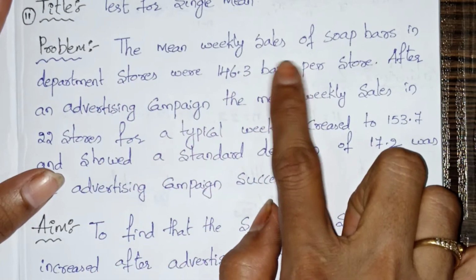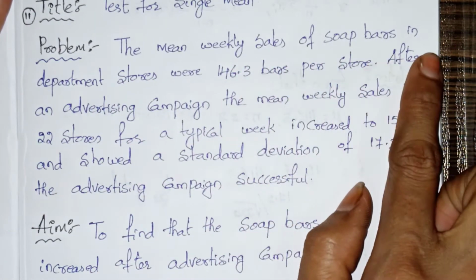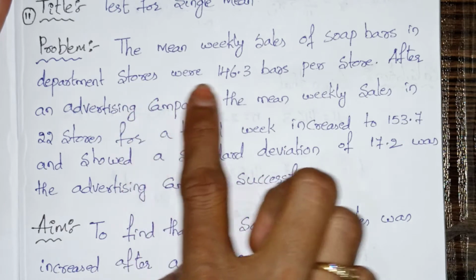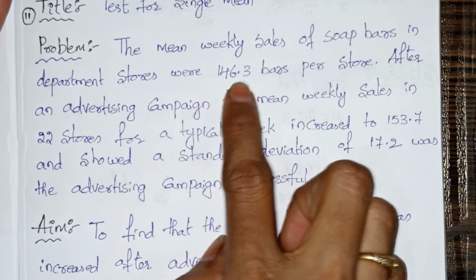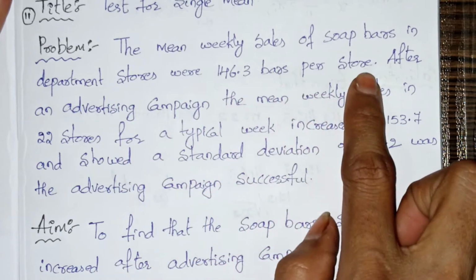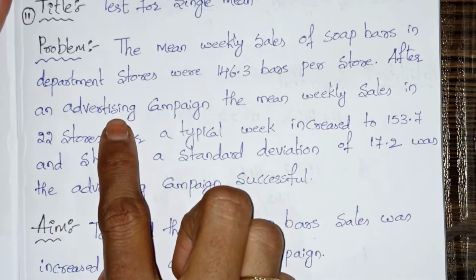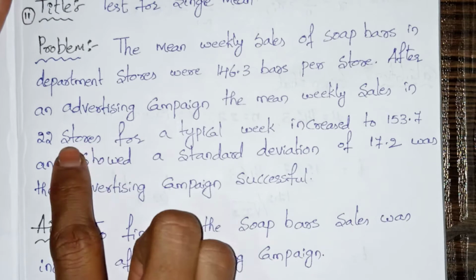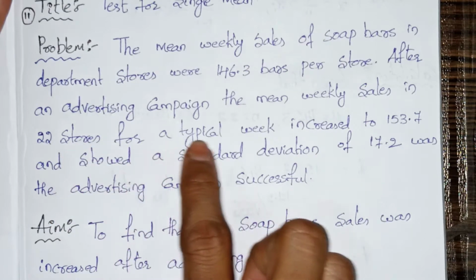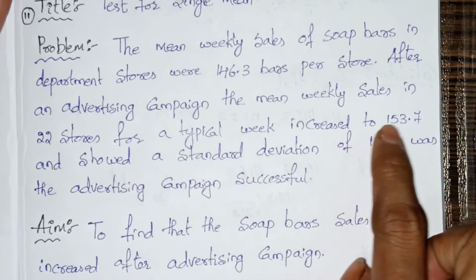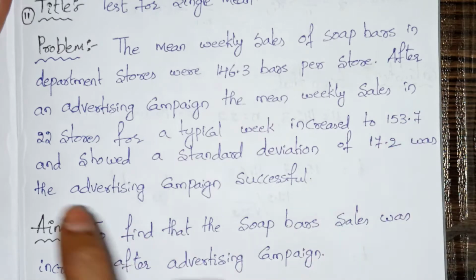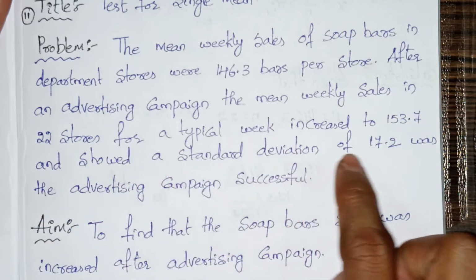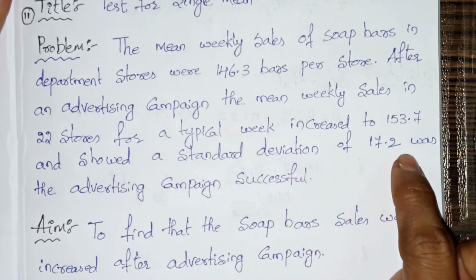The mean weekly sales of soap bars in department stores were 146.3 bars per store. After an advertising campaign, the mean weekly sales in 22 stores for a typical week increased to 153.7 and showed a standard deviation of 17.2.